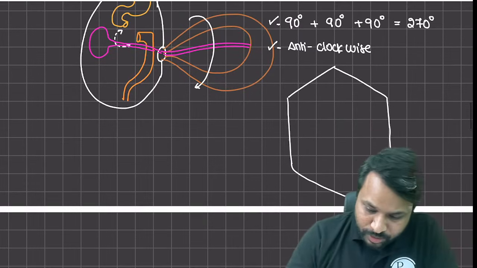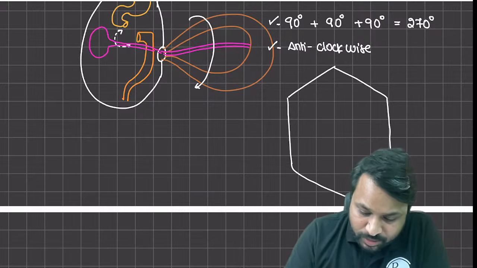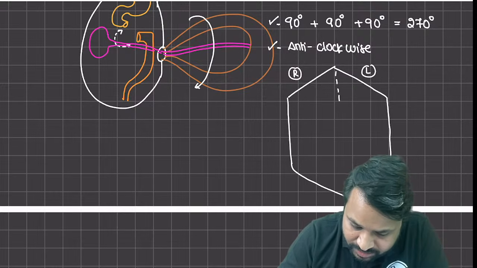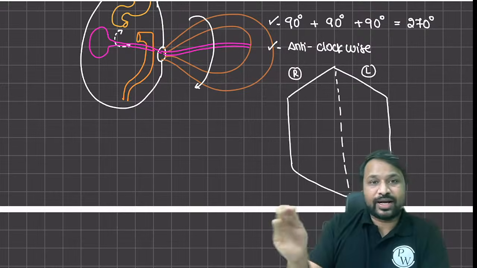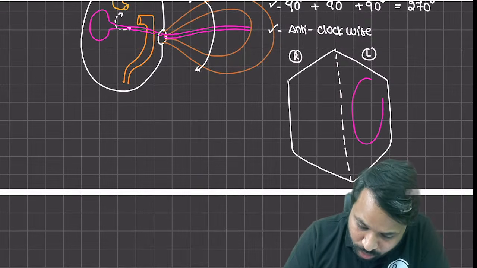So eventually what is going to happen? You will notice the proximal jejunum is the first one to enter. So this is going to be the right side of the abdomen. This is going to be the left side of the abdomen. Just for the sake of understanding, I'm just going to draw a midline. So right और left का differentiation is there. The proximal jejunum is going to occupy.